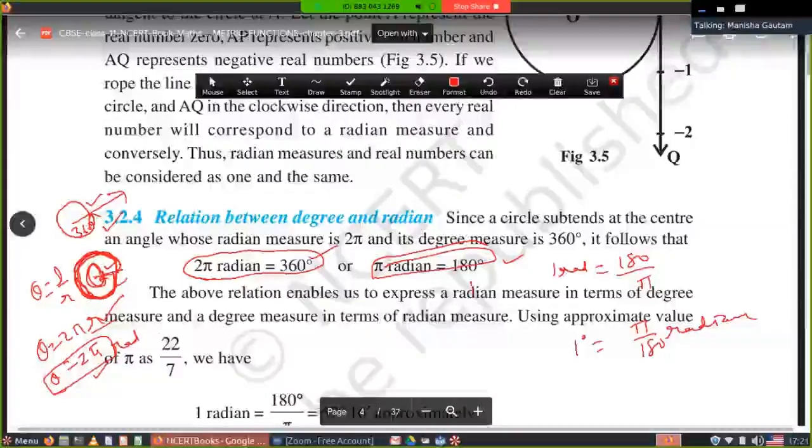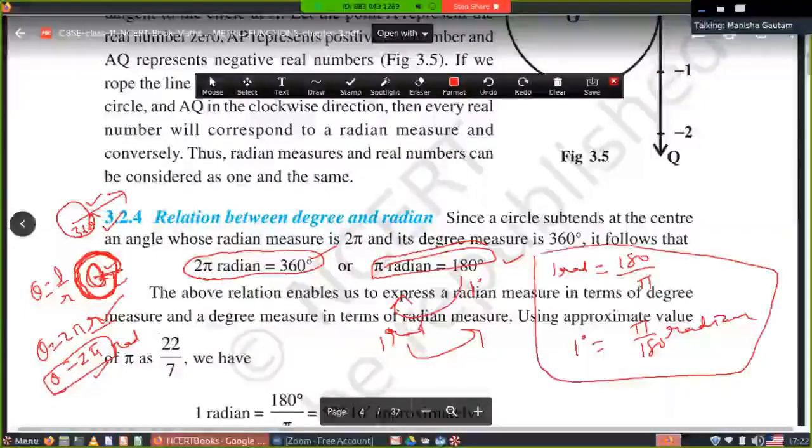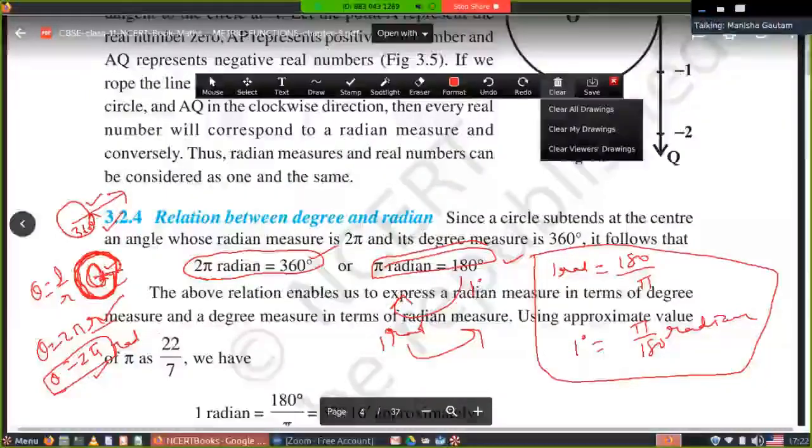Because if I put 1 degree here, it means 180 will be here. If I put 1 radian here, then it will go in the right hand direction. This is the relation between degree and radian. You have to learn these two formulae for the further solution of the questions.